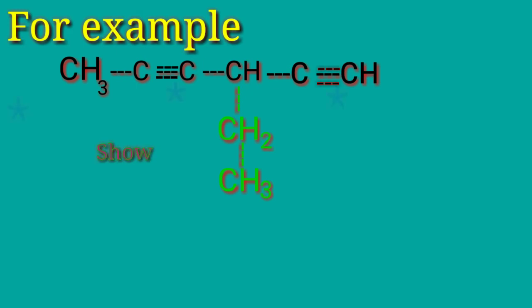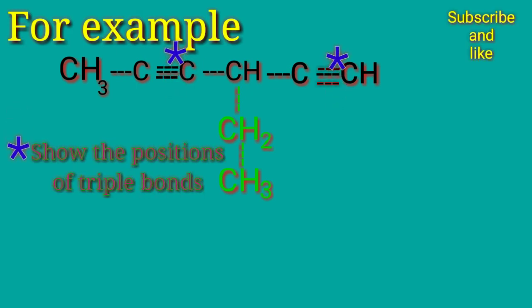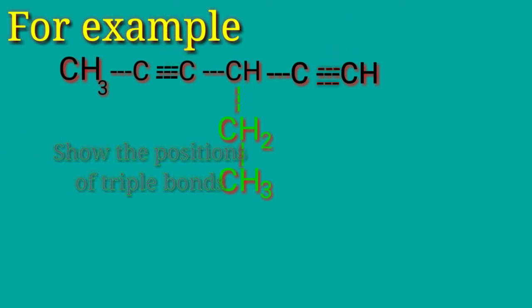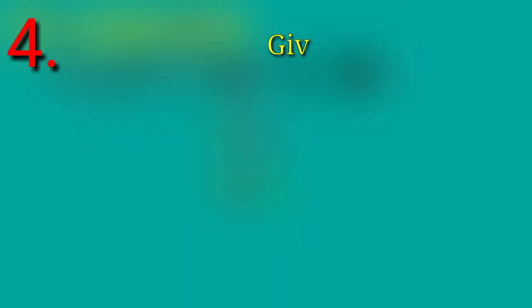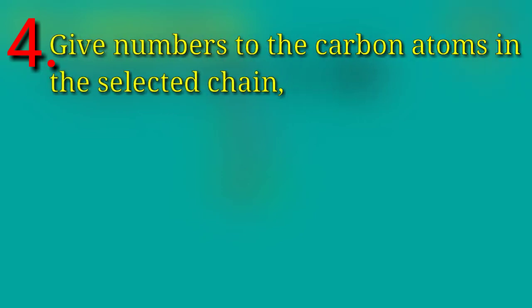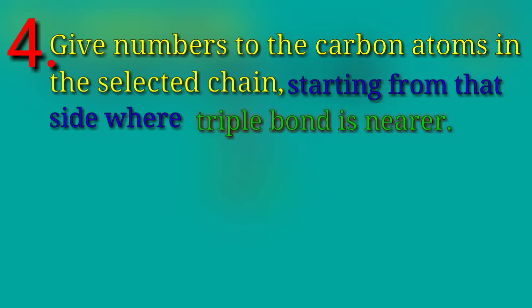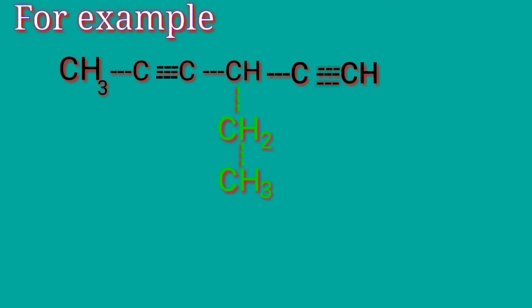Now we have to show the position of triple bonds, to which carbon the triple bonds are attached. For this, give numbers to the carbon atoms in the selected chain, starting from that end where the triple bond is nearer. As you see in this example, the triple bond from left side is at 2 carbon distance and from right side it is attached to the first carbon. So as from right side the triple bond is nearer, we have to start numbering from right side.